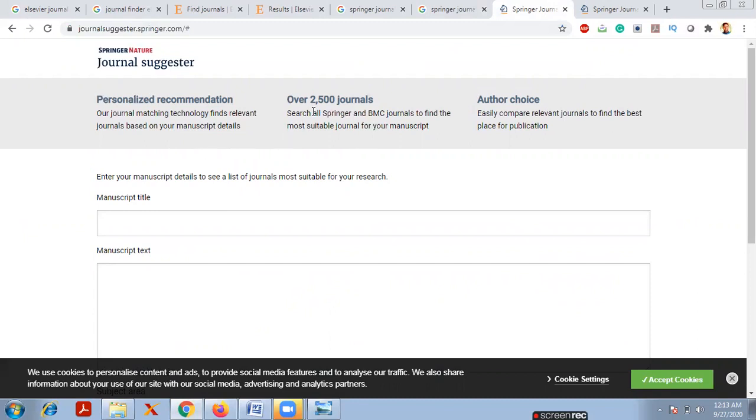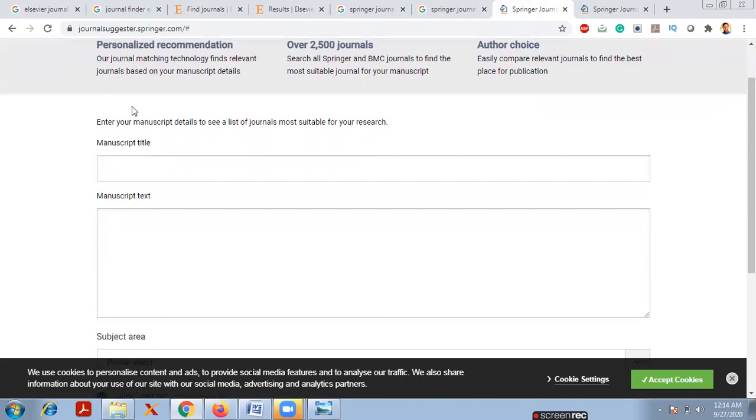It has over 2,500 journals. You can search all the Springer and BMC journals to find the most suitable journals for your manuscript. Also, based on the author's choice, you can easily compare relevant journals to find the best place for publication. Now you can enter the manuscript details to see a list of journals most suitable for your research paper.